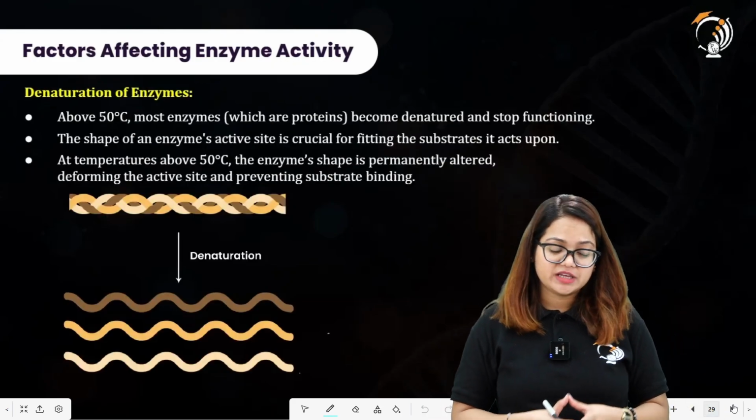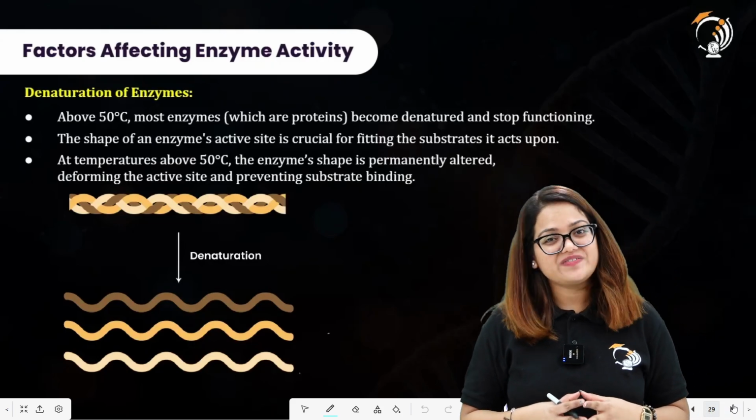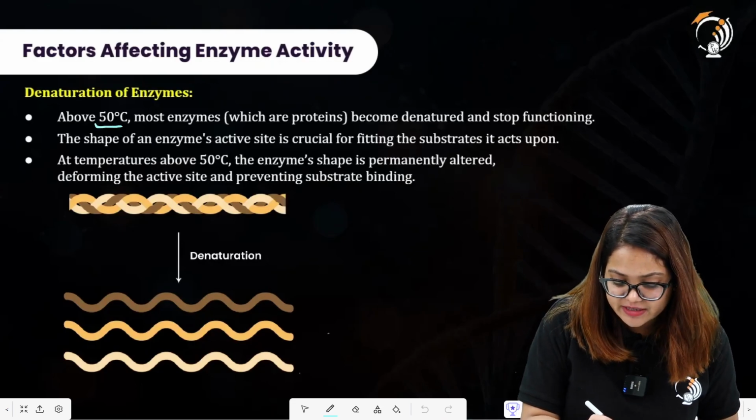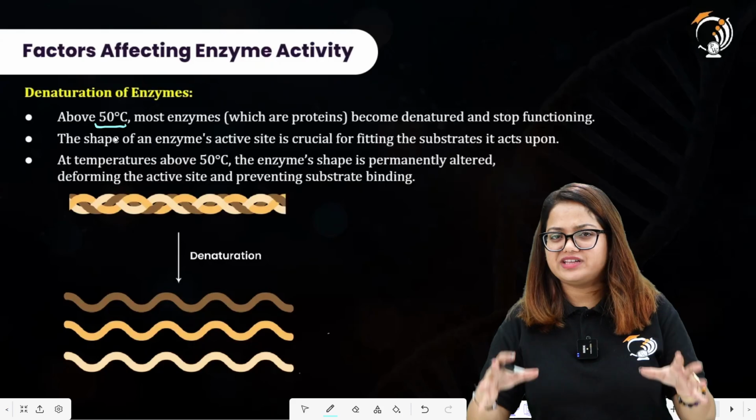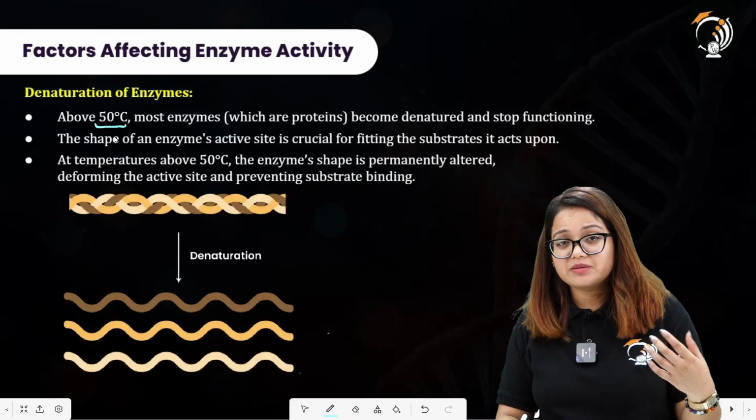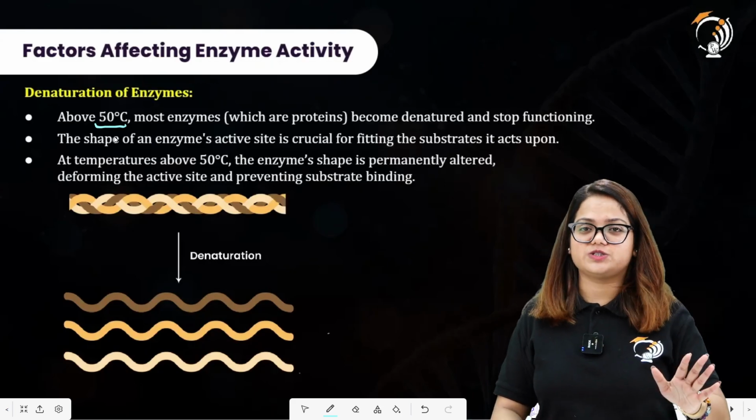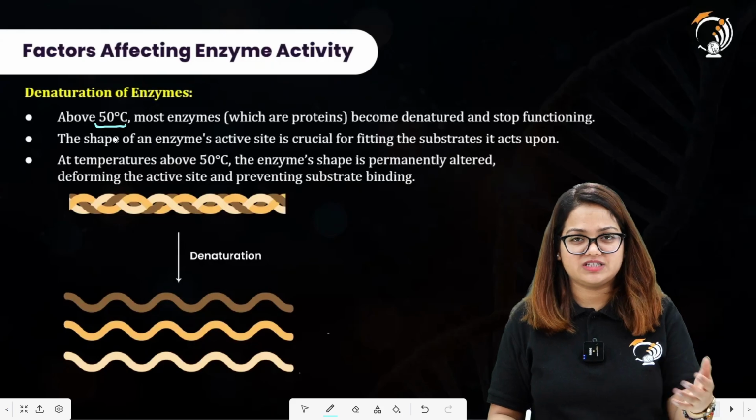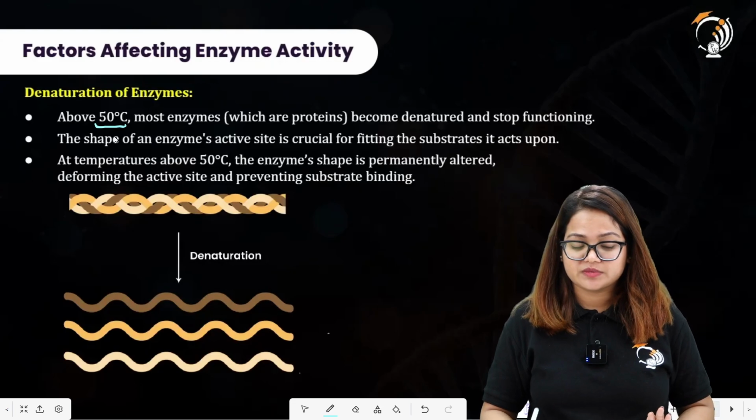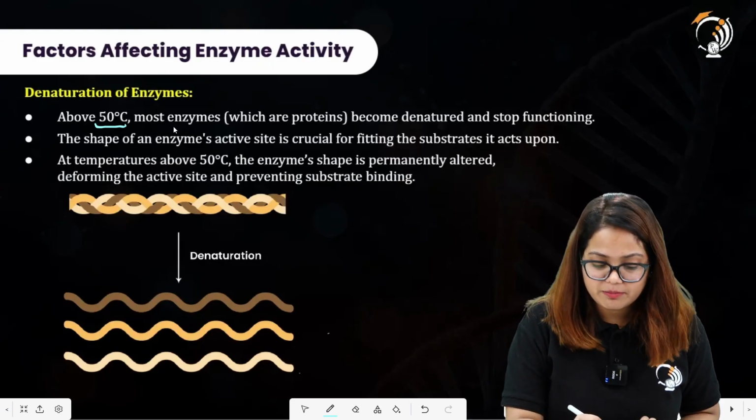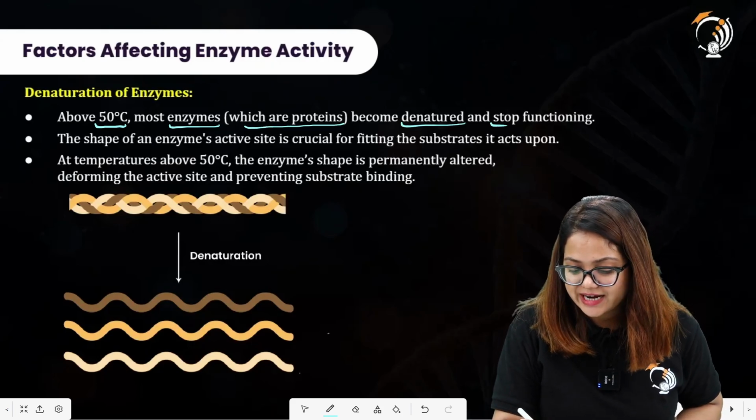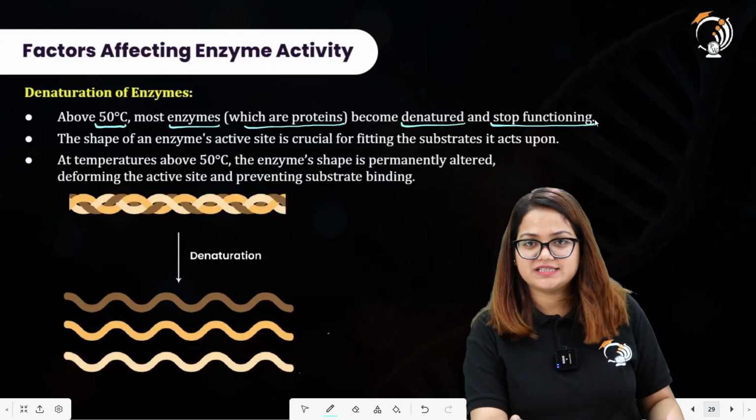Then you come to this term, denaturation of enzymes. And what do we mean by denaturation? Above 50 degrees Celsius. So we are considering most of the enzymes having a particular temperature. If we provide them temperatures above 50 degrees Celsius, let us assume that we are providing all of these enzymes a temperature higher than their optimum temperatures. Above 50 degrees Celsius, most enzymes, which are proteins, become denatured and stop functioning. I hope this is understood.